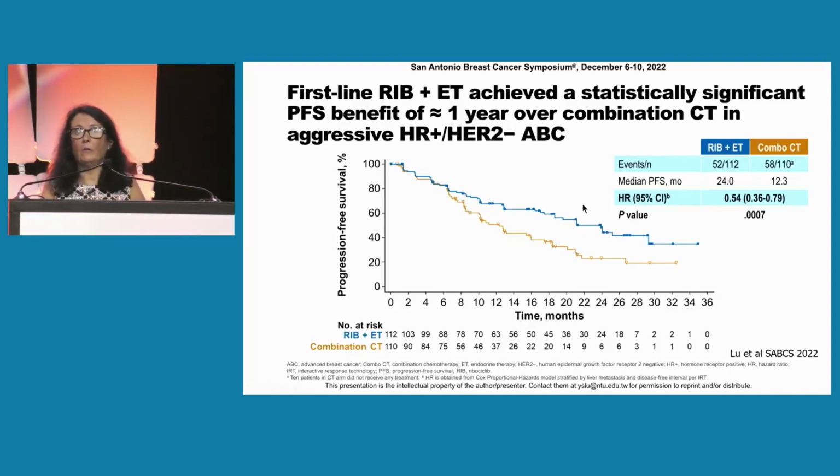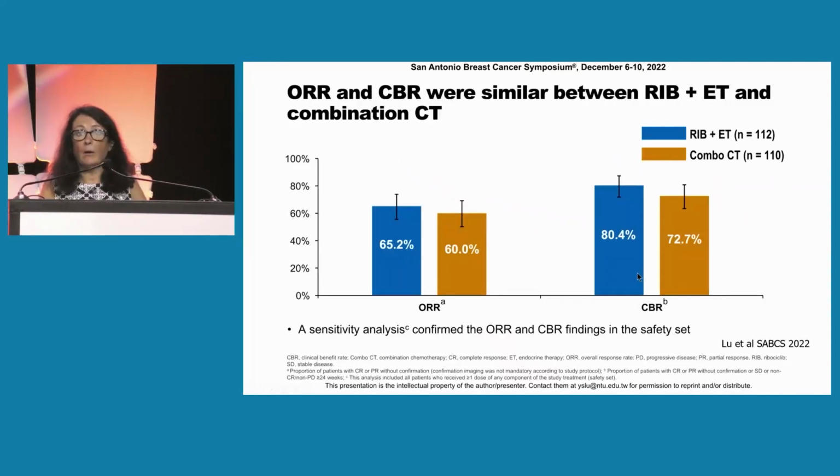But here's the results, and this is really, I think, such important data, because what you're seeing here is that the patients who got the CDK inhibitor plus endocrine therapy actually did better for progression-free survival compared to the patients in the chemotherapy arm. And actually, the PFS in this study, 24 months, is very similar to what we saw across all the first-line trials. So even though these were patients that really had very concerning disease, they actually are doing very well with the CDK inhibitor. And I think, although this is a phase 2 study, I do think this is kind of practice changing.